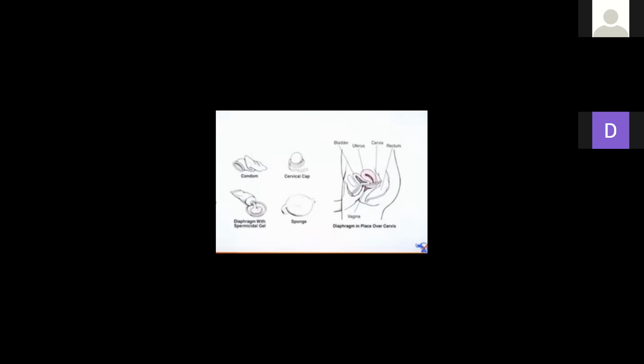What is the meaning of STD? STD means sexually transmitted diseases, like AIDS, gonorrhea, etc. Condoms are easily handleable, easily disposable, self-inserted, and provide privacy. What should I tell you about STD? These are the sexually transmitted diseases.